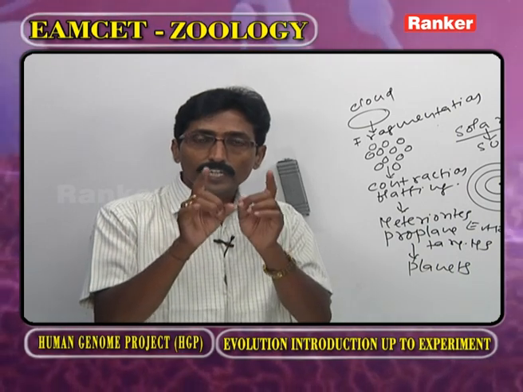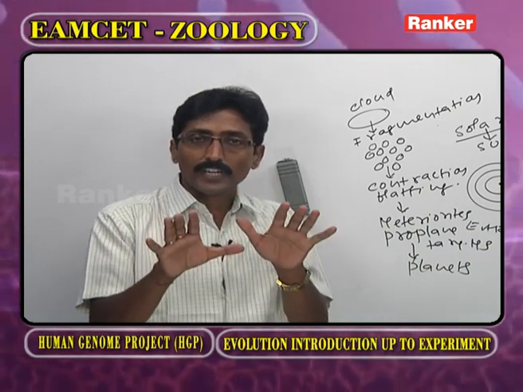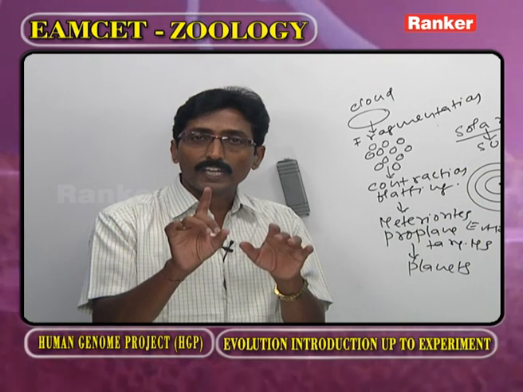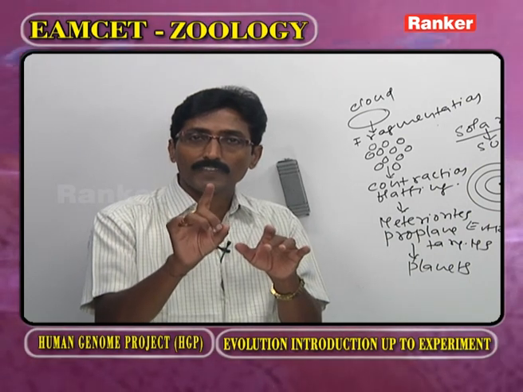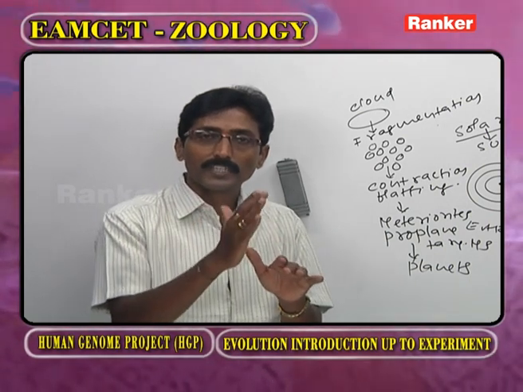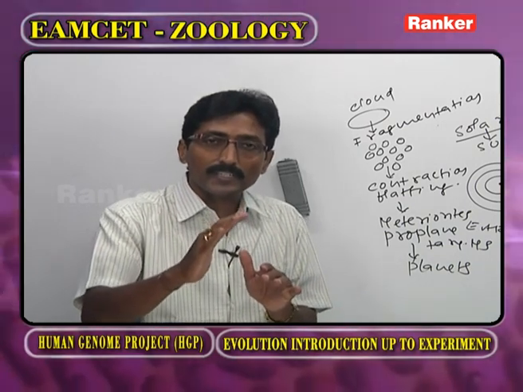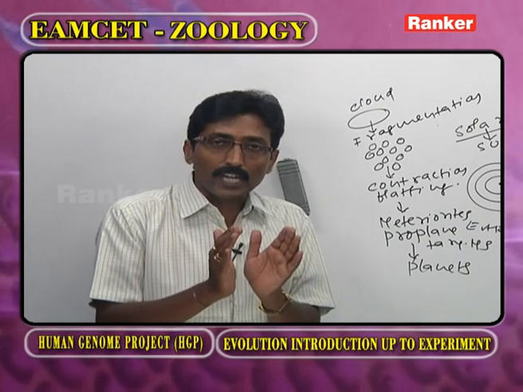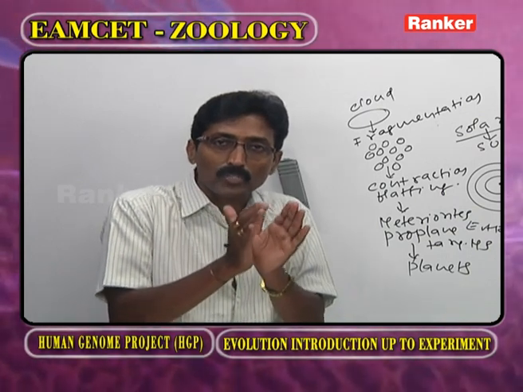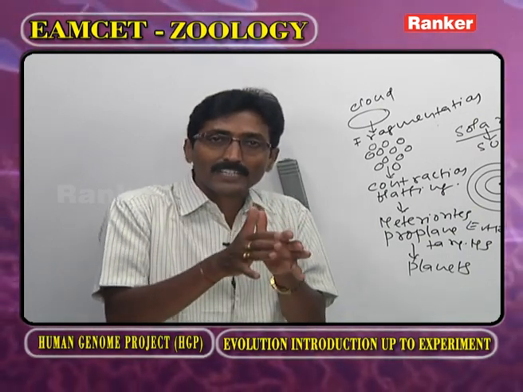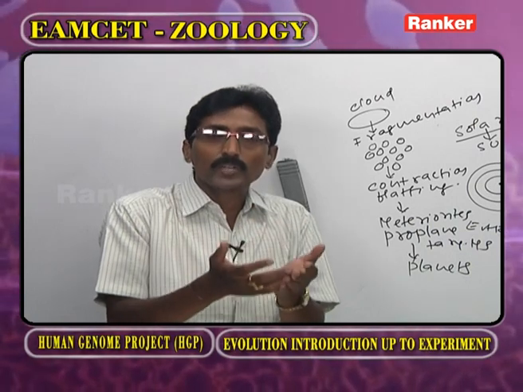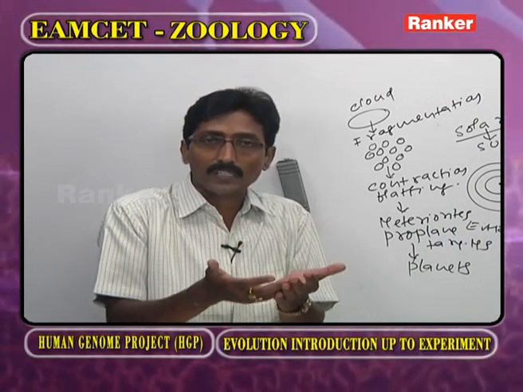So, the environment is not constant. Every day, every minute, every second, the environment changes. As the environment changes, it creates new needs. In order to meet the new needs, the organisms develop new characters or new organs.